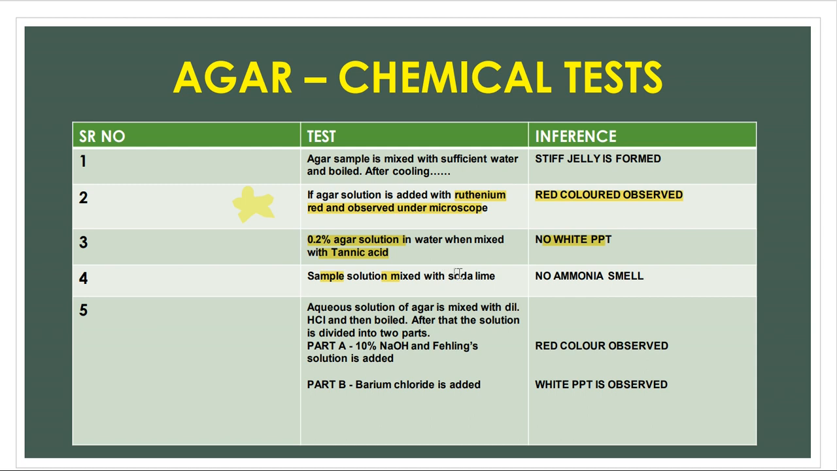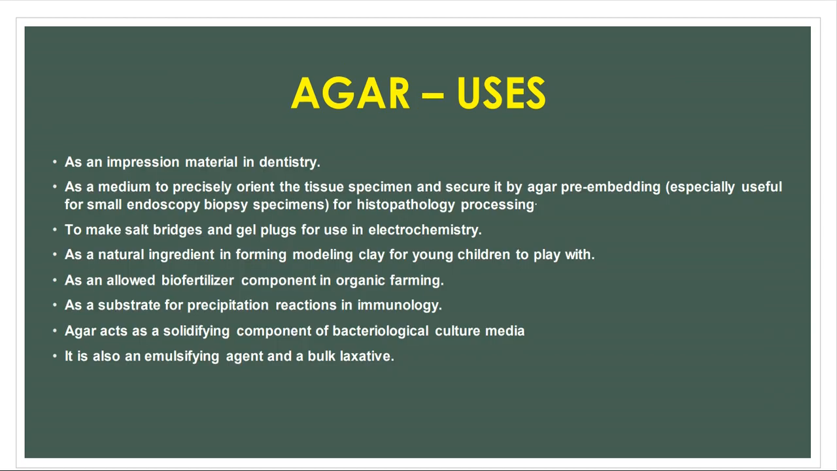If sample solution is mixed with soda lime, it will give no ammonia smell. An aqueous solution of agar is mixed with dilute HCl, then boiled. After the solution is divided into parts, that is part A, 10% NaOH and filling solution A, red color will be observed. If barium chloride is added instead of filling solution, then white PPT is observed.